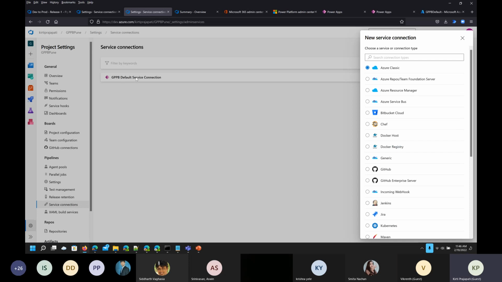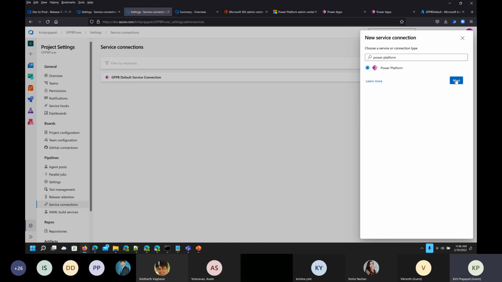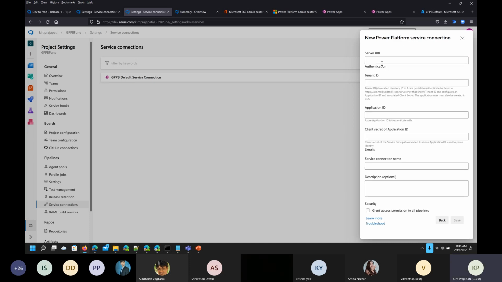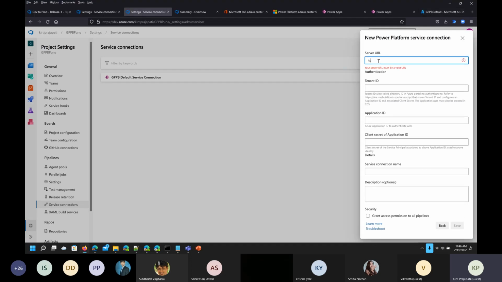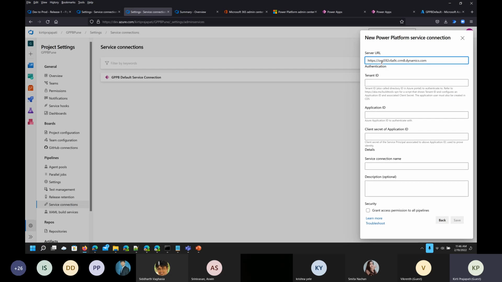So this was for the default environment. Now we are creating it for the destination environment, the SPC dev. So select Power Platform, next, and then again server URL. So we have to pass the destination URL, like the environment URL where we are trying to push this solution. So use this tenant ID again, the same one.